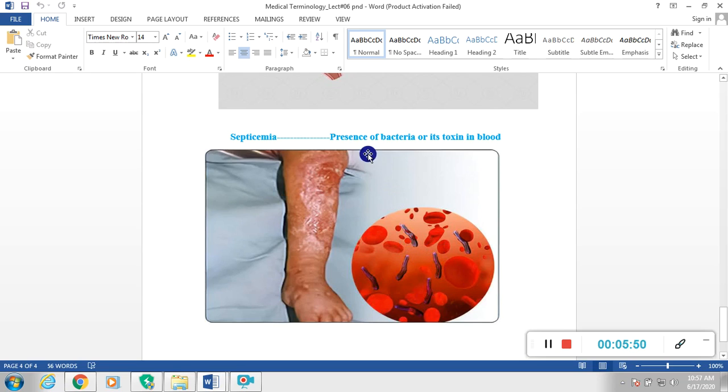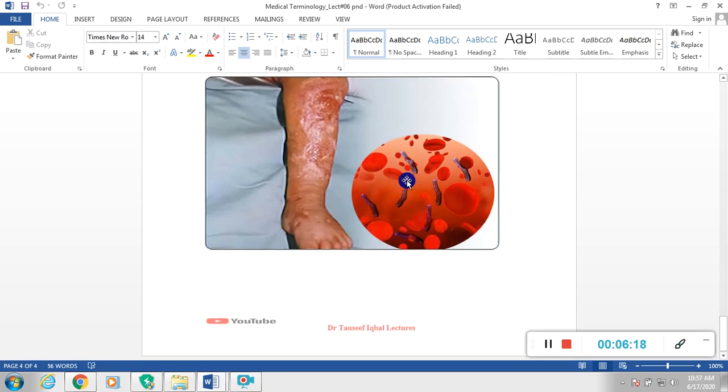Normally pus contains dead bacteria or dead cells, but there can also be the presence of toxin, which has basically two types: exotoxin and endotoxin. Endotoxin is the most dangerous. So if there is presence of bacteria or its toxin in the blood, we call it septicemia.